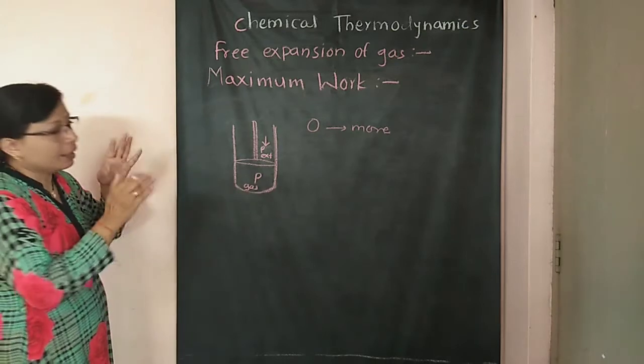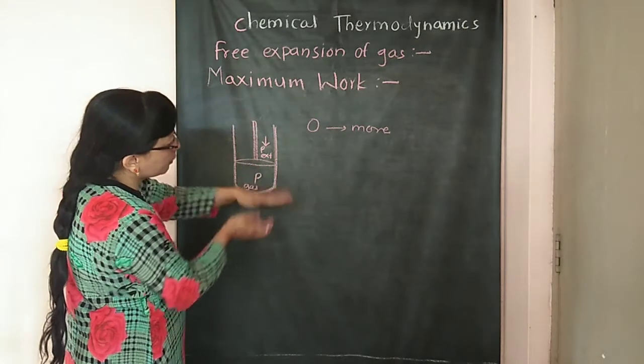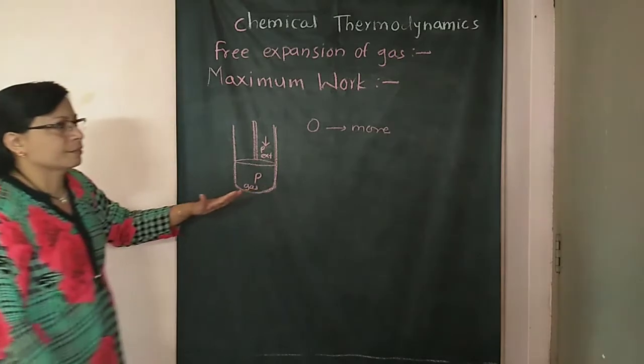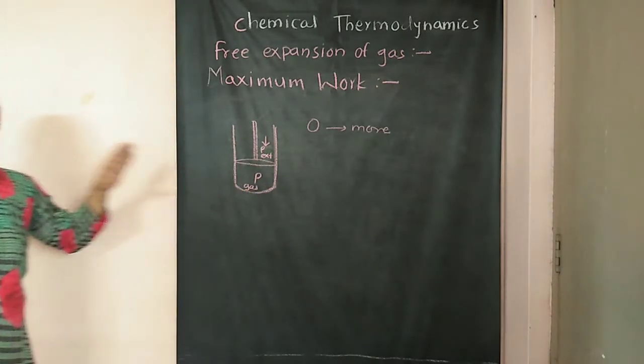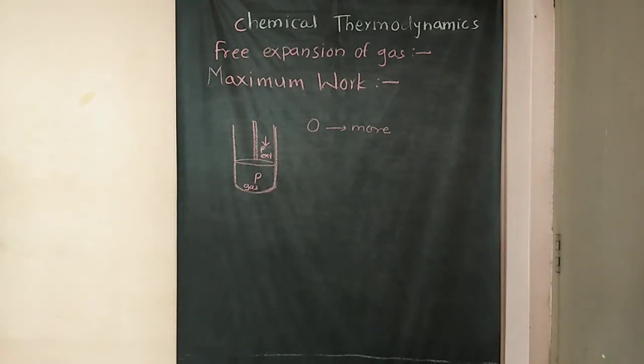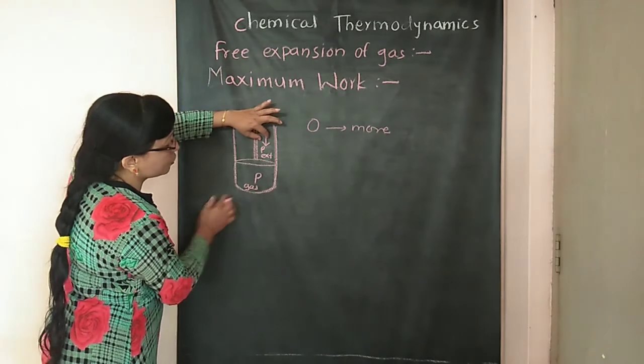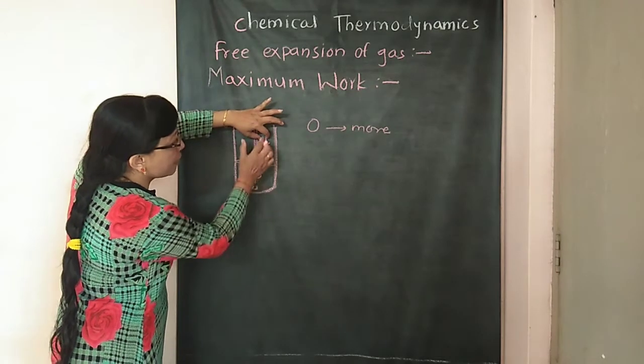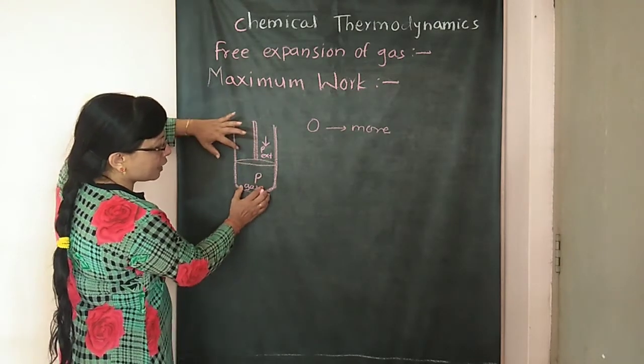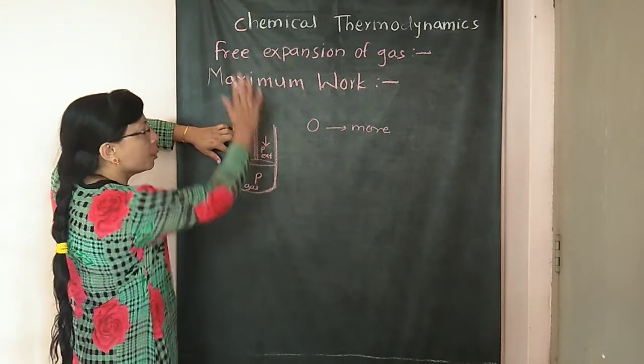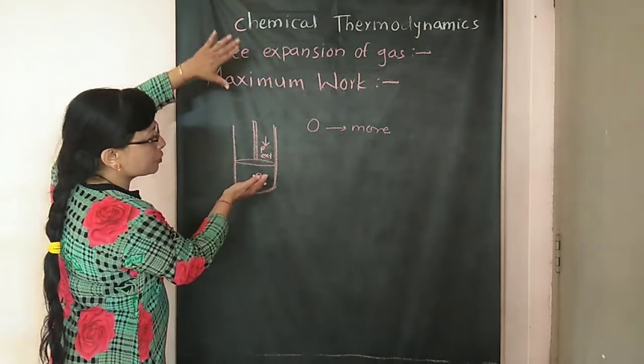Third condition, look: if we still go on increasing this external pressure, and if that external pressure, that means the opposing force, is greater than this driving force, it pushes the piston in the upward direction for the expansion of gas.